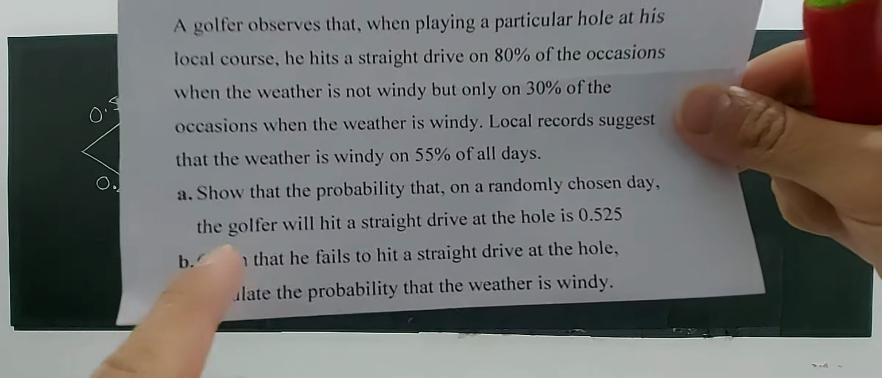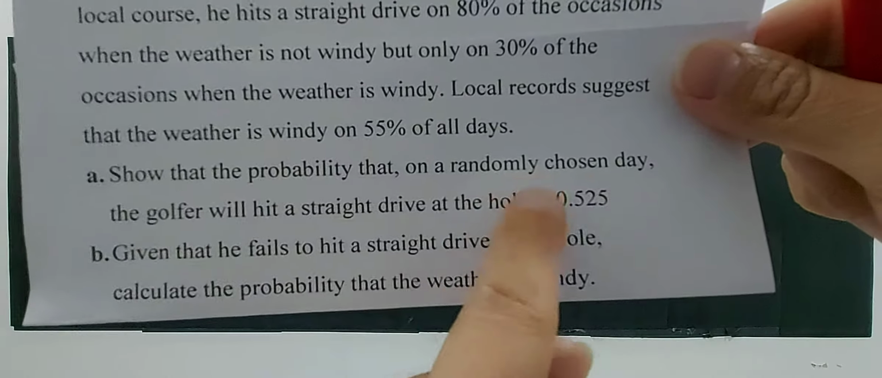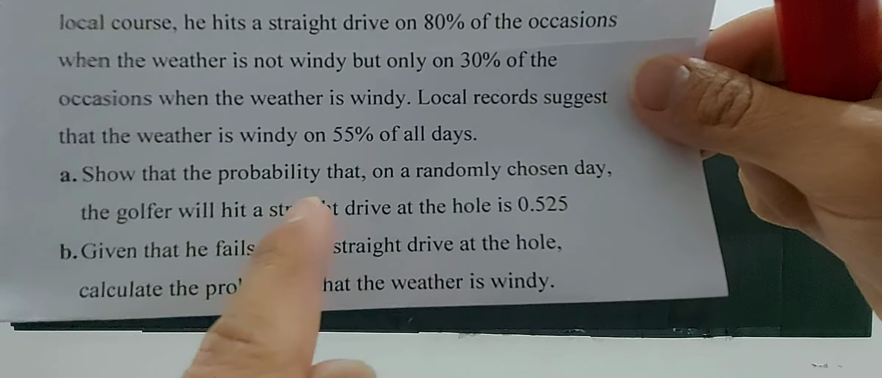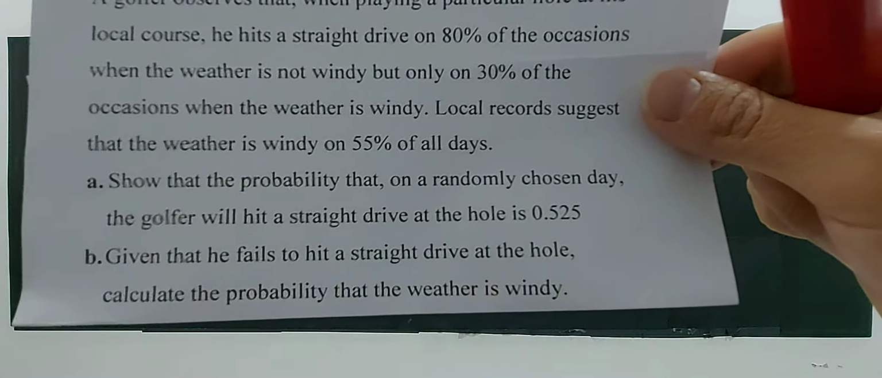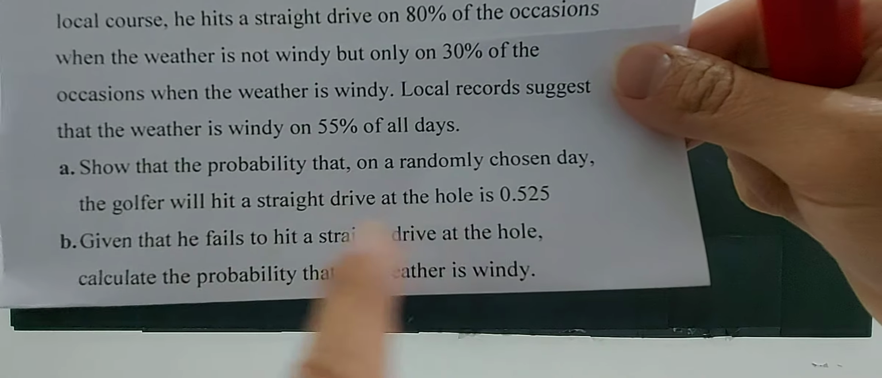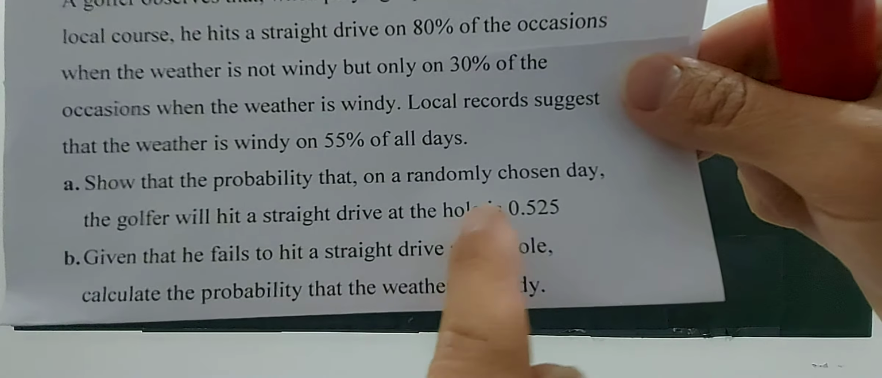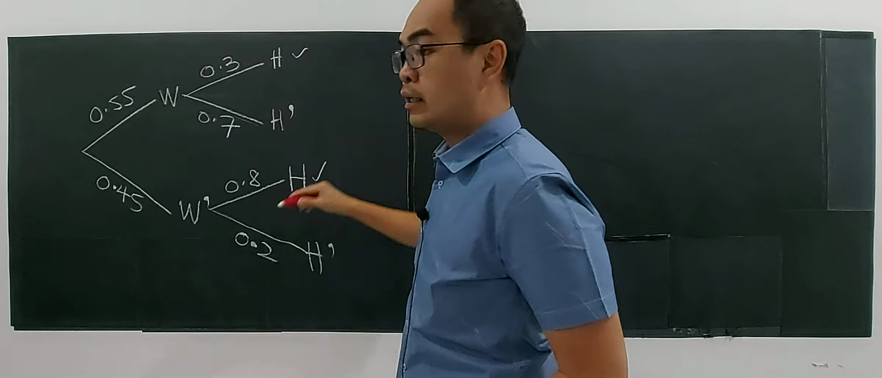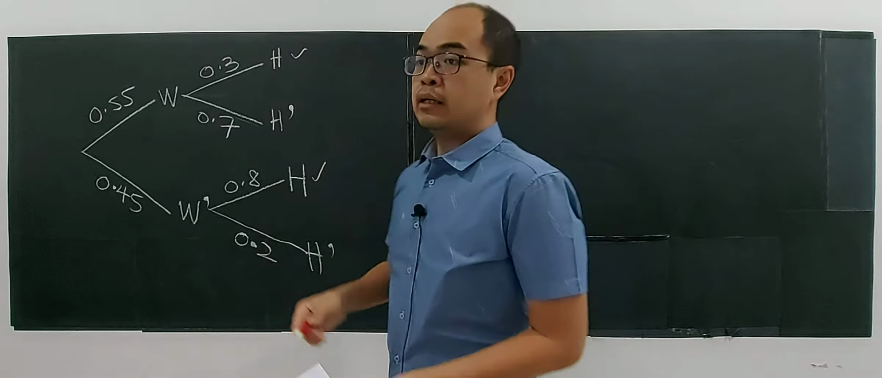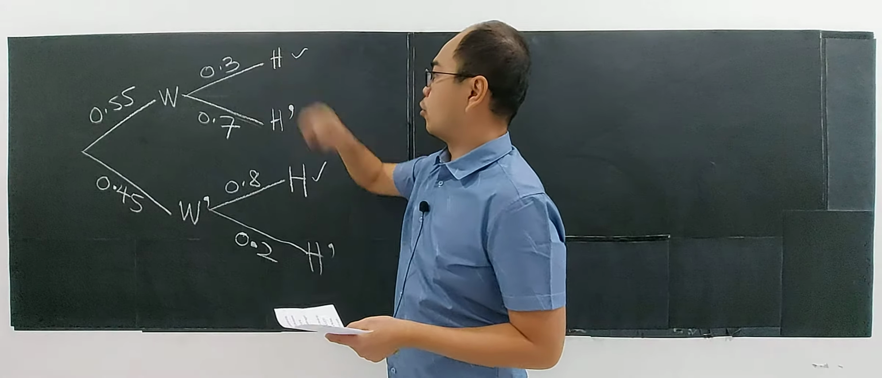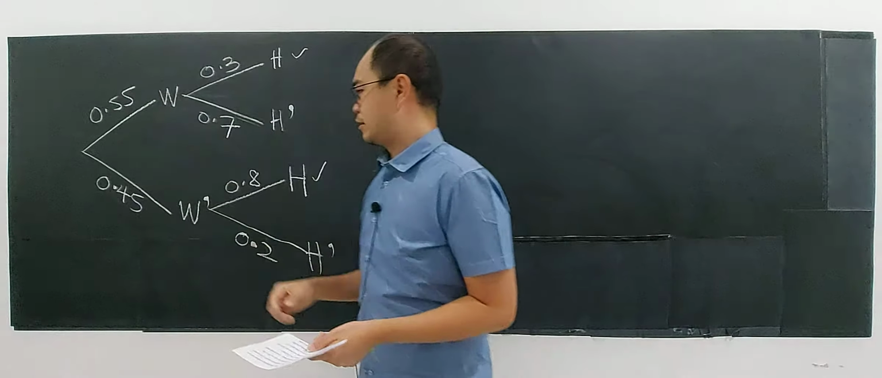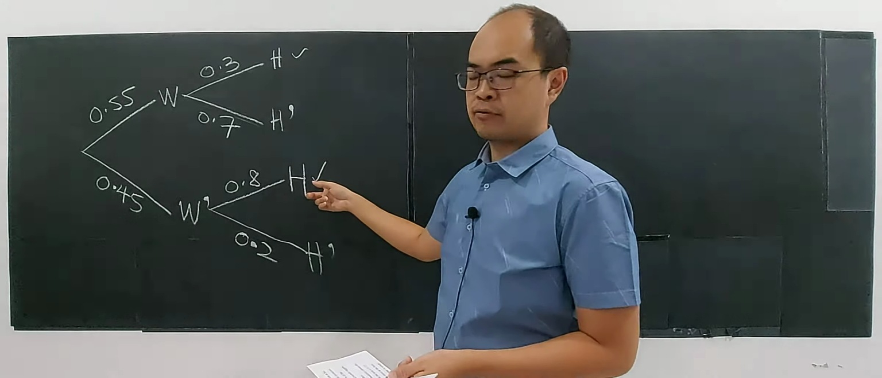Okay, look at the question. Show that the probability that on a randomly chosen day, any day, the golfer will hit a straight drive at the hole is 0.525. Any day is the same. So it is these two branches here. Either it is windy but you still hit the drive, meaning you hit the straight drive at the hole. You're lucky. Or it is not windy and you hit the straight drive.